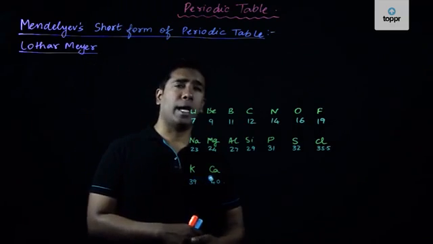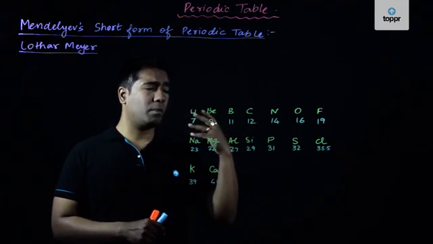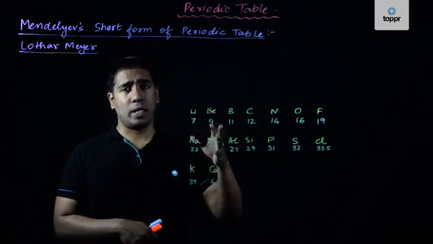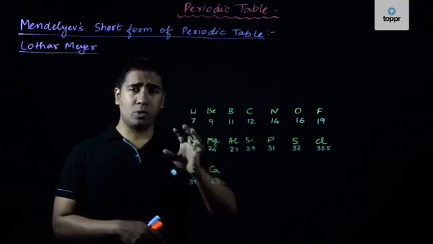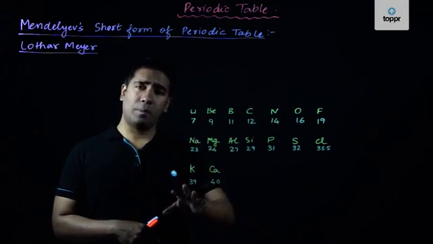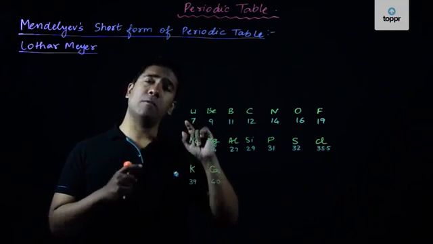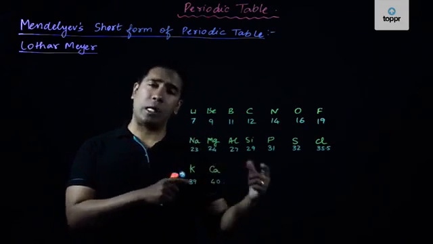Next thing is that in the case of Mendeleev, as I have told you, and because that is a priority, I am telling you again, he gave utmost importance that the elements present in one particular group should have very similar physical and chemical properties. For that, he was ready to compromise on other things.